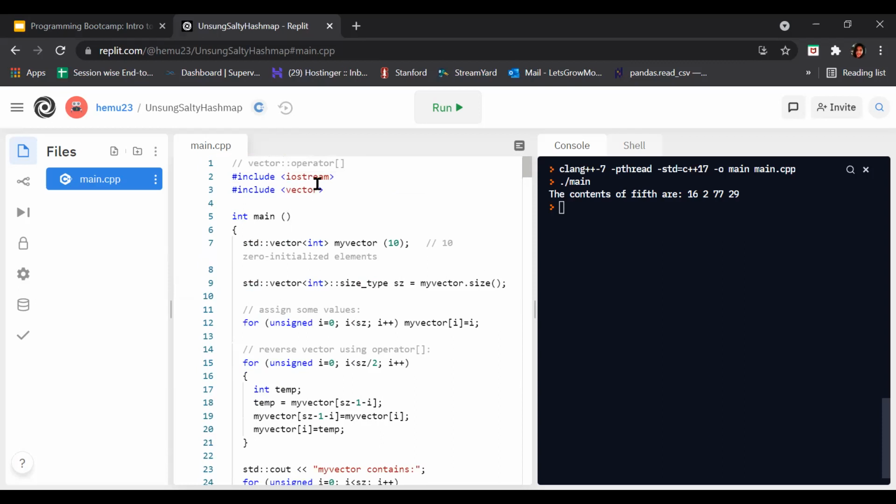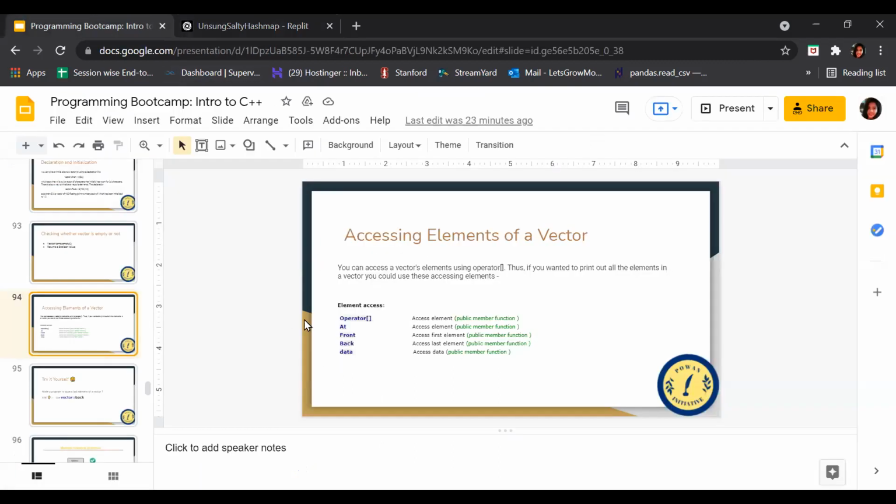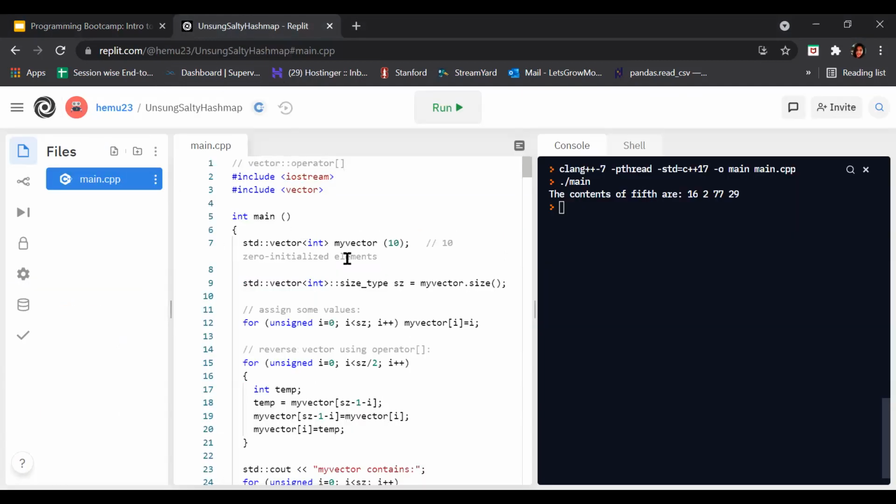See, first we are using the [] operator. This is element access. How can we access the element of a vector by using the operator? First, we include our library, #include iostream, and after that we include another library, #include vector.